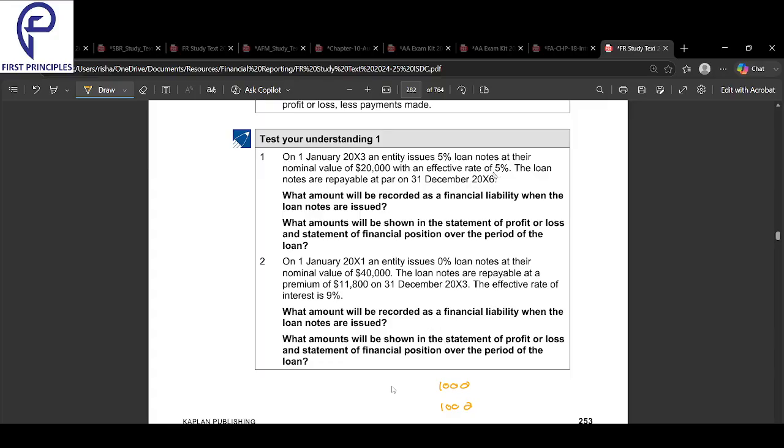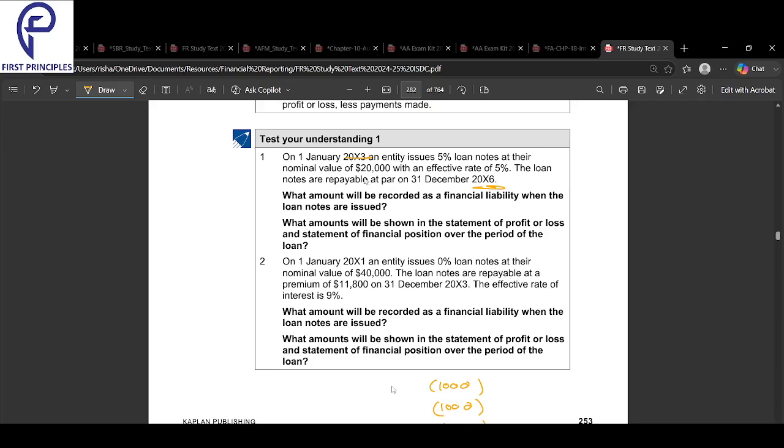For how many years? 31st December 2006. So 3 full year, 4 full year, 5 full year, 6 full year. Okay, 3 full year I'll keep the money, 4 full year, 5 full year I'll keep the money, 6 also full year I'll keep the money. For 4 years, I will pay 1,000 every year. That much I have to repay.